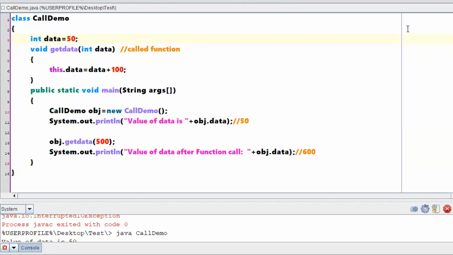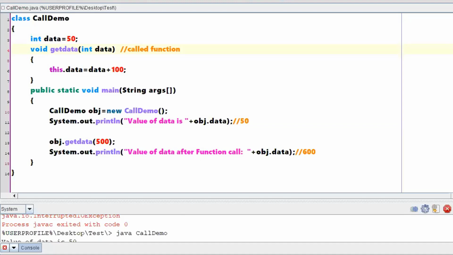Don't get confused. Say for example, instead of putting all these things, if I have taken some other name, a different name, int d, and I have done d is equal to data plus 100, no confusion at all. Why I have taken the same name is, according to our rules, we can give the same name for an instance variable and a local variable, no problem. But if you are giving like that, and you are using that variable name, then the reference will be given to the local variable itself. It is not going to change your instance variable value, right?